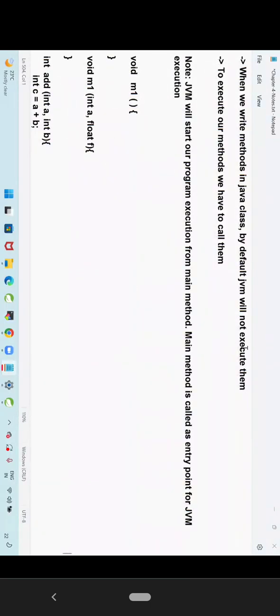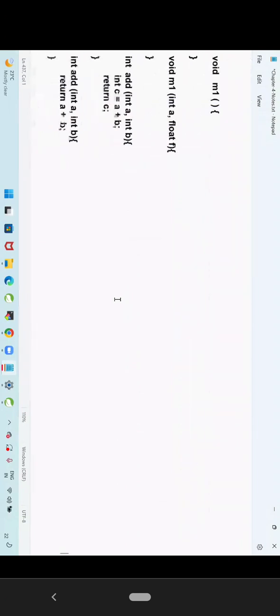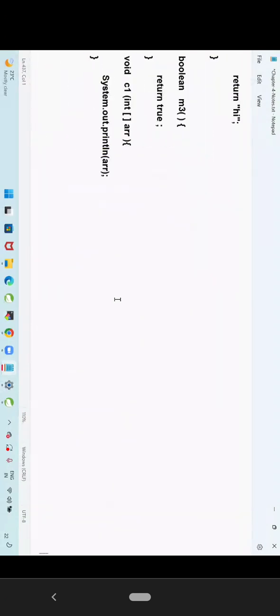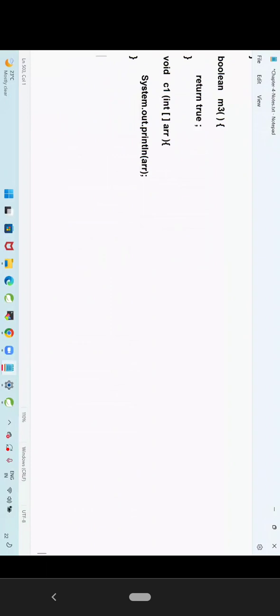Methods are divided into 2 types. What are the 2 types of the methods? Static method and non-static method. What is the difference between static and non-static? Static methods will be called by using class name. Non-static methods will be called by object.